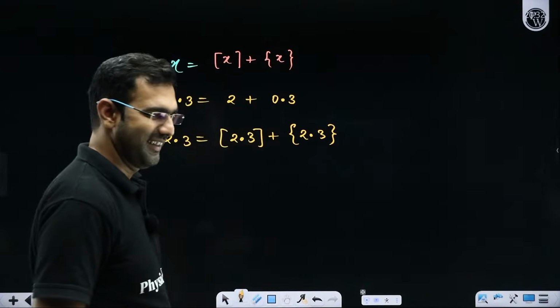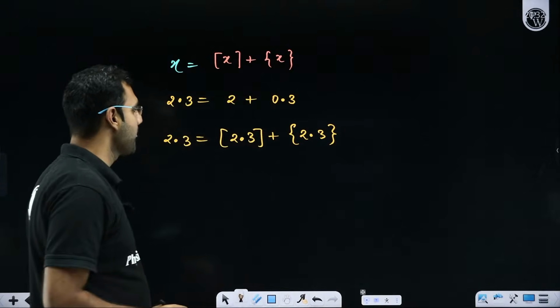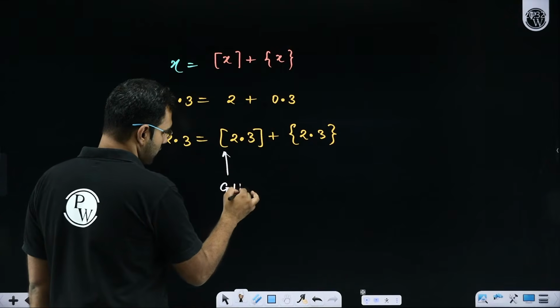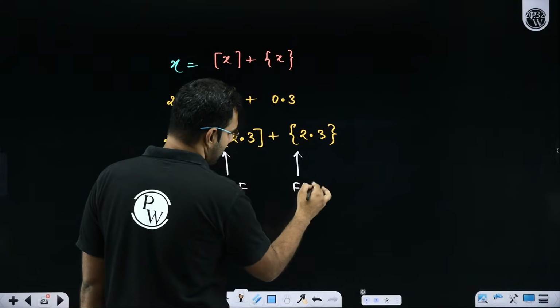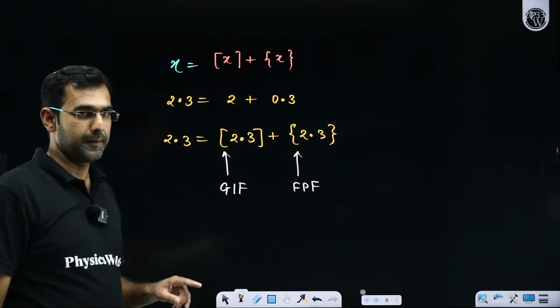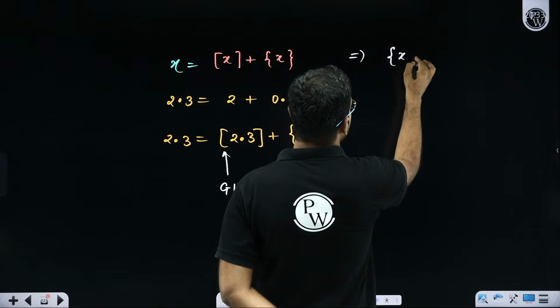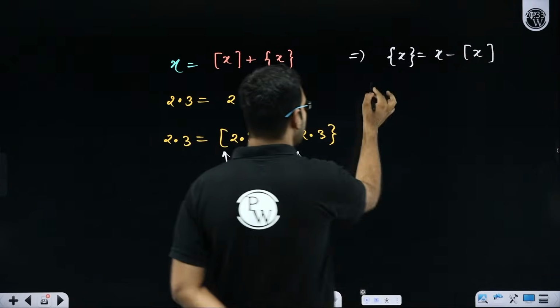So coming back to this, what I am saying here is that this parenthesis is reserved for GIF, and this curly bracket is reserved for the fraction part function. That's good, Vijay, that's very good. If I wish to define the fraction part function, I'll say it will be given by x minus GIF of x. So for example,